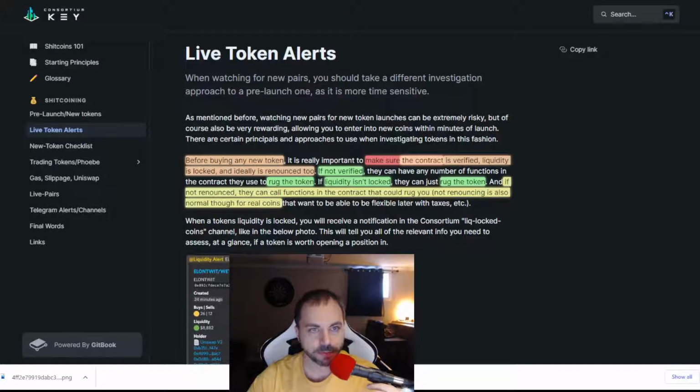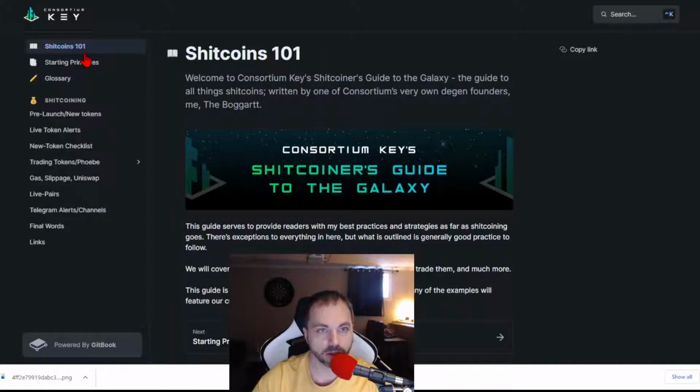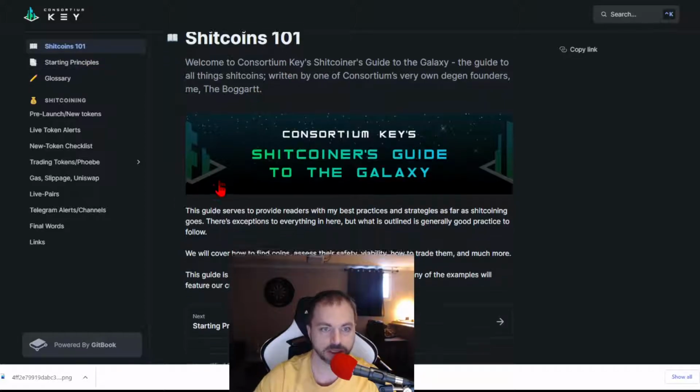So how do we do it? How to keep your money safe? Well, we talk about the Consortium Key quite often. It's an NFT that gives you access into a Discord that has a bunch of bots specifically for shitcoins. So I'm going to rip through here. It goes through this docs.consortium key. So Shitcoins 101 kind of goes through it.